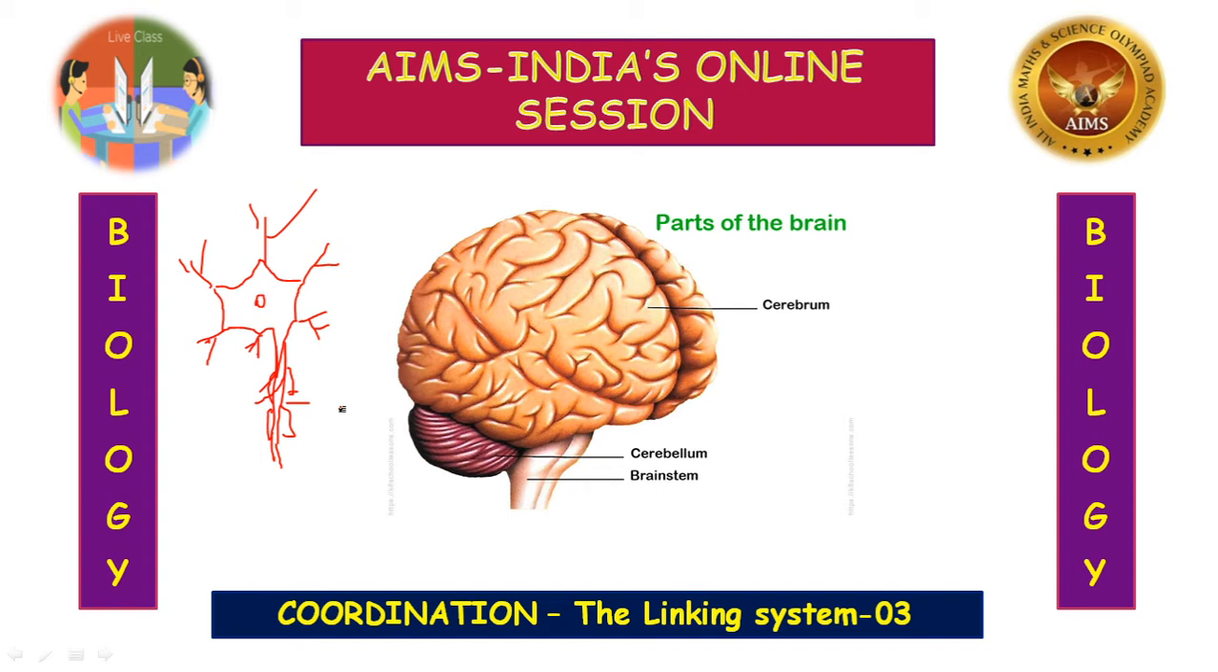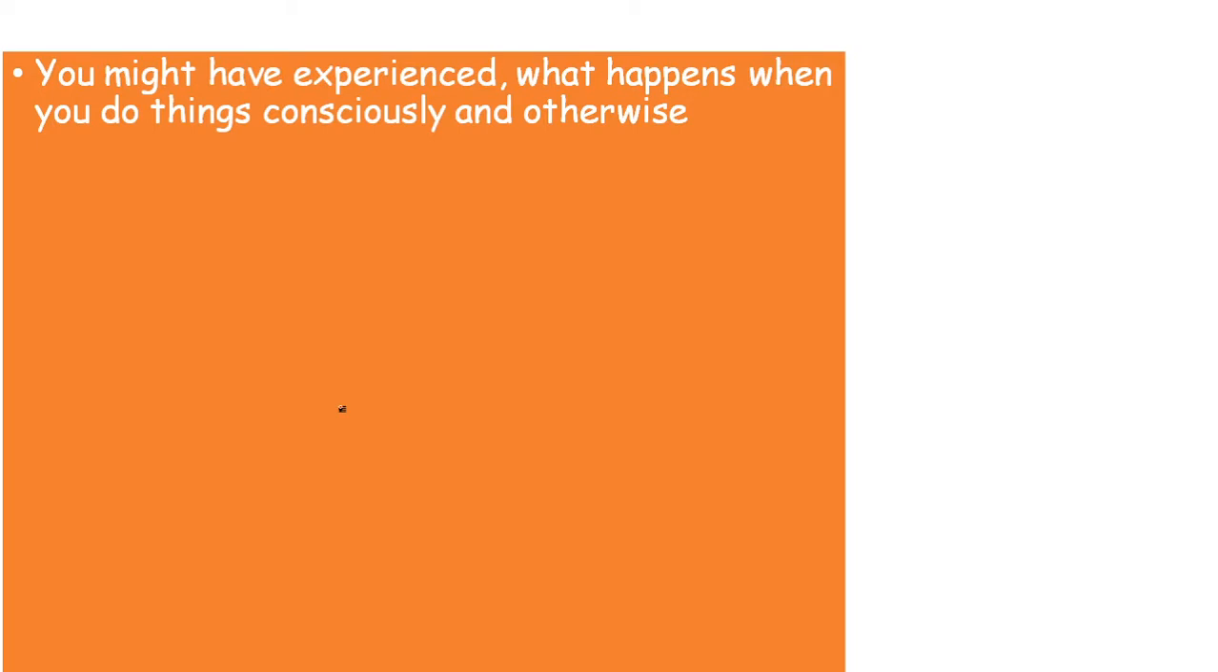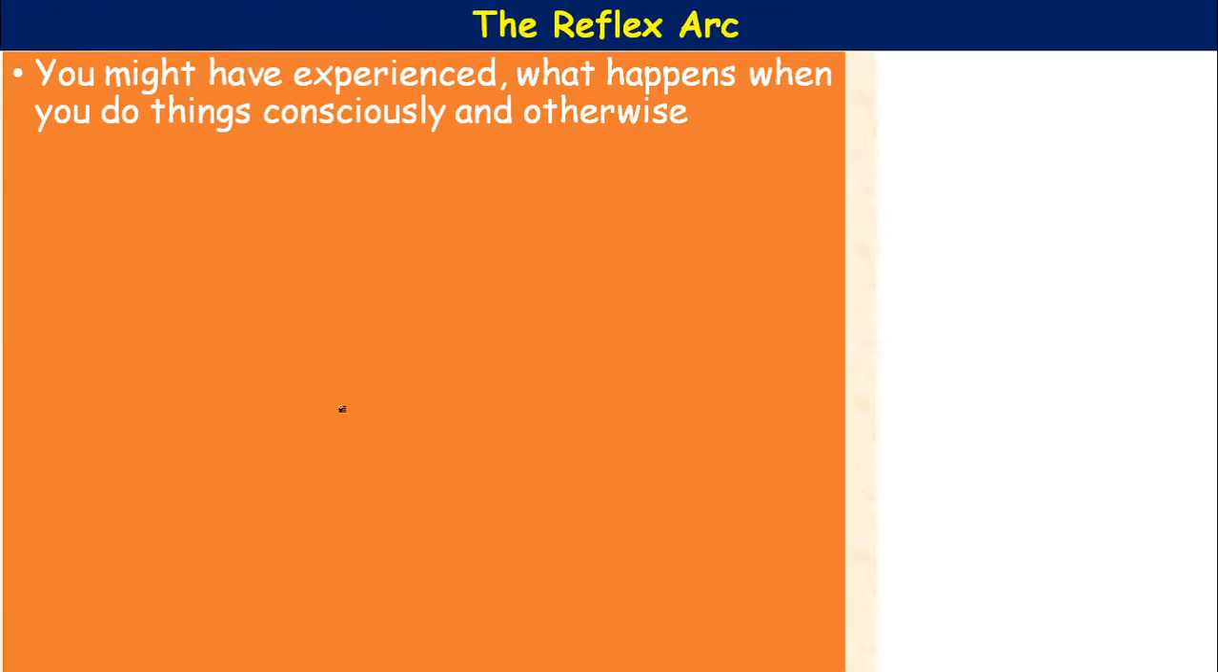We also studied the types of neurons: sensory neurons, motor neurons, and associated neurons, in the last class. After that we came across the reflex action. So let us continue with the reflex arc.